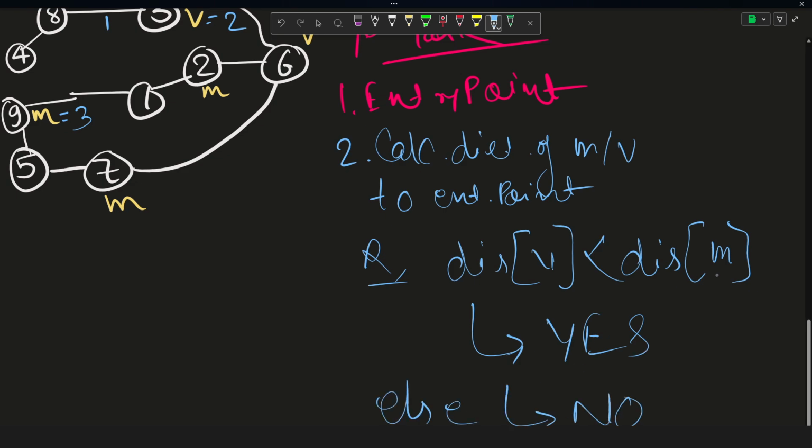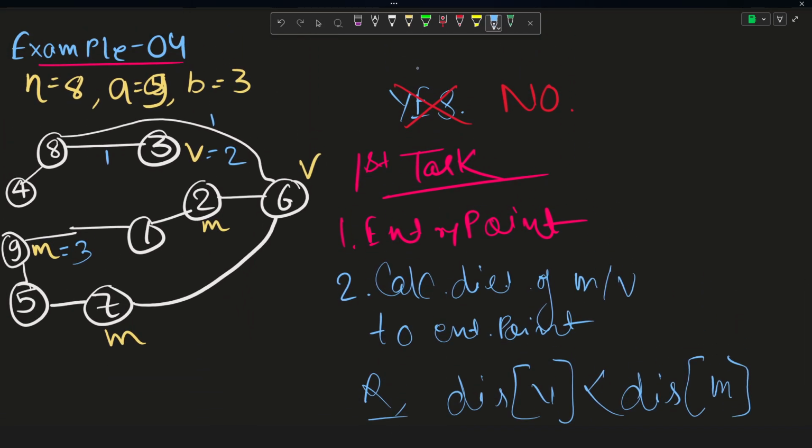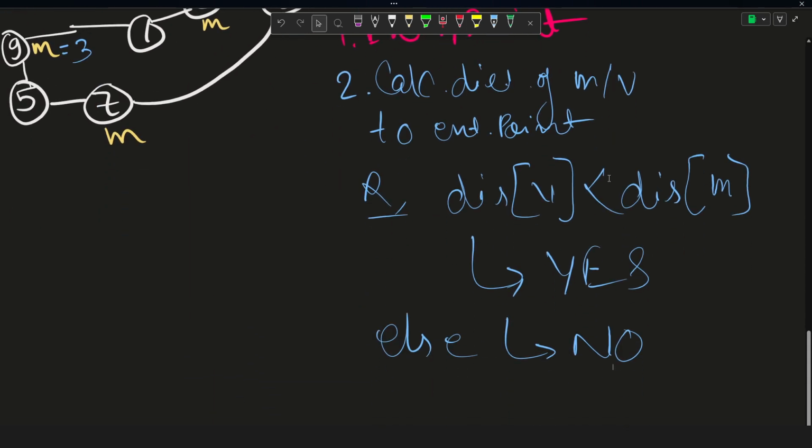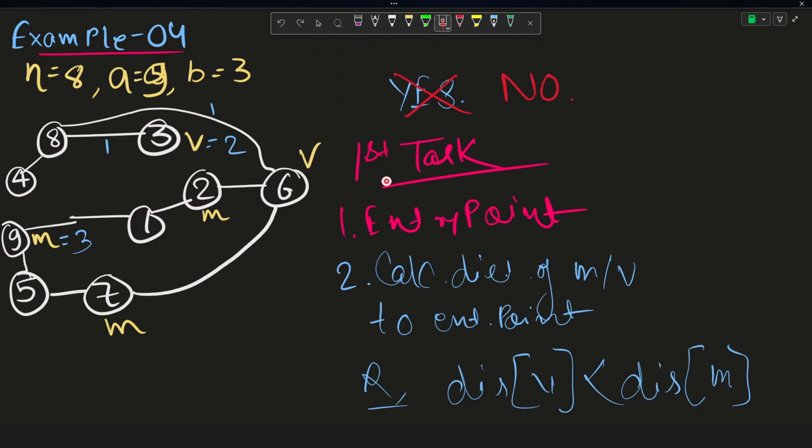That is, either Marcel will reach this entry point at the same time as Valerio or before Valerio. So in that case the answer would have been a no, right? So now the final question is how we will calculate this entry point first.